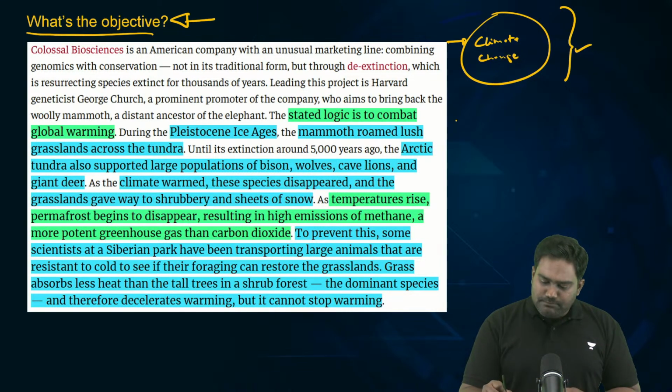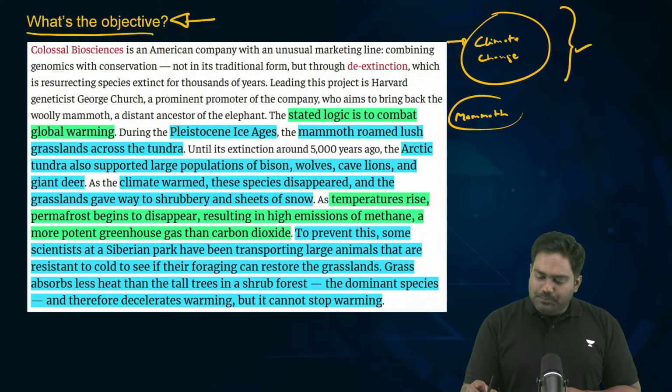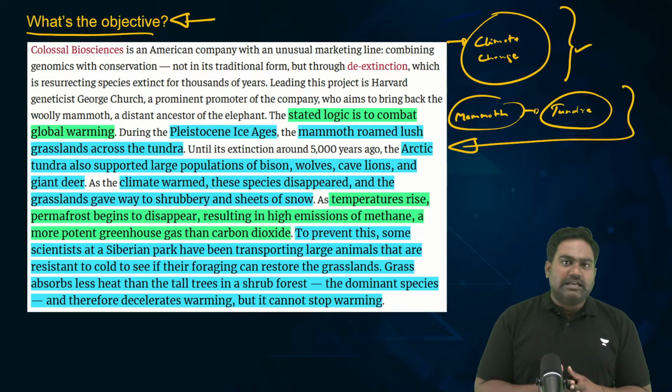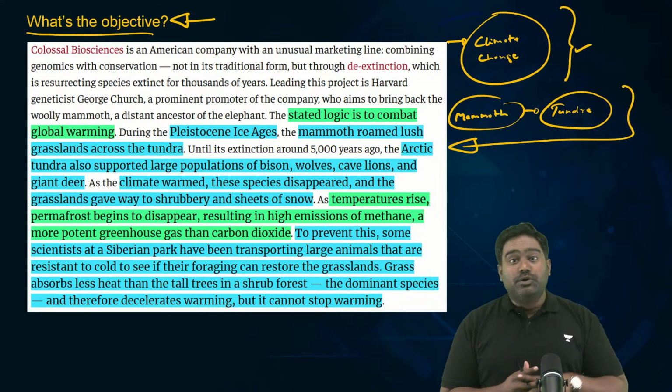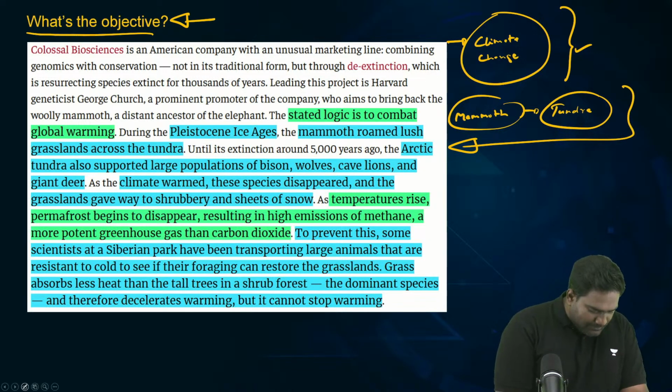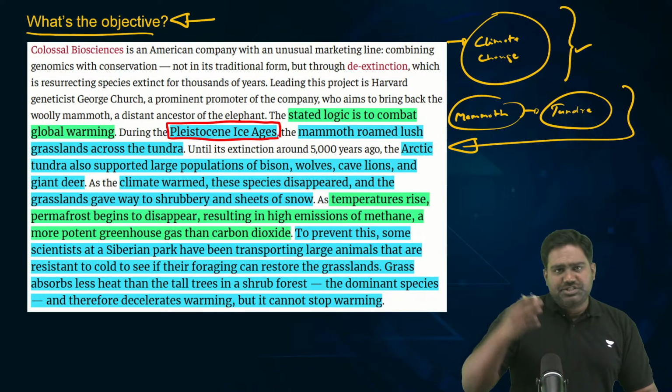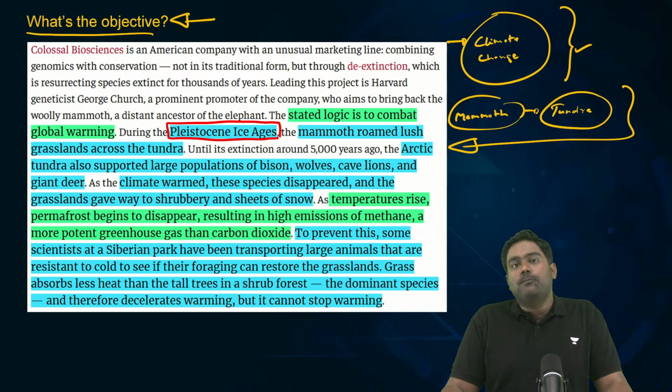Now, you take the mammoth, for example. As I told you, the woolly mammoths were primarily found in the tundra region, in the alpine, icy climate of the tundra region during the Pleistocene ice ages, which is easily more than 5,000 years ago.